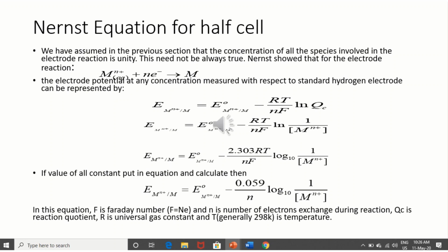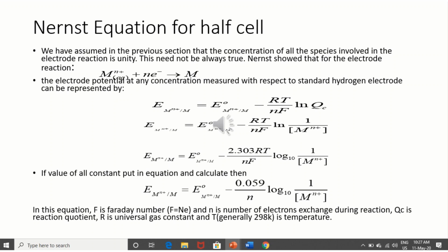We can write this Nernst equation for our reaction as E equals E naught minus RT upon nF natural log Qc. Qc is the reaction quotient we know; it is similar to the equilibrium constant, but it actually exists at each and every stage of a chemical reaction.